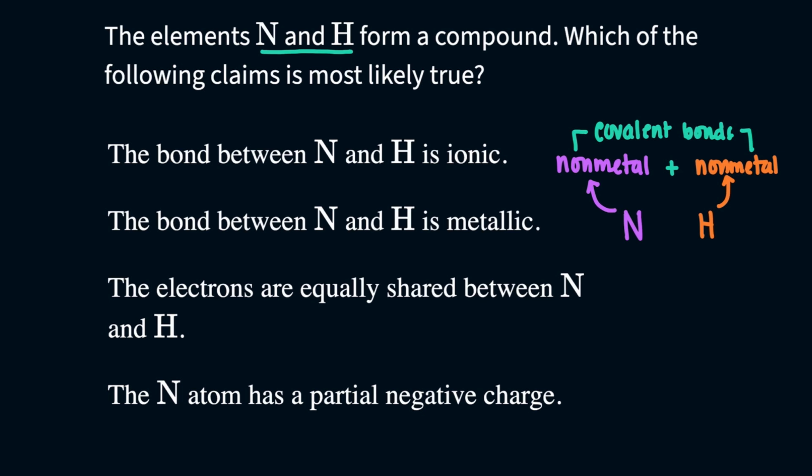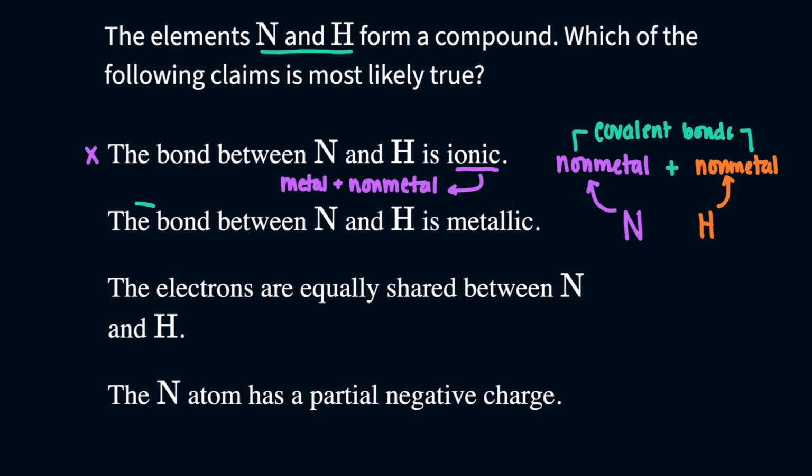So, for example, the bond between N and H is ionic. Ionic generally is used for a metal plus a nonmetal. And since nitrogen and hydrogen are both nonmetals, it's not the ionic bond, it's the covalent bond. So that gets rid of this one.